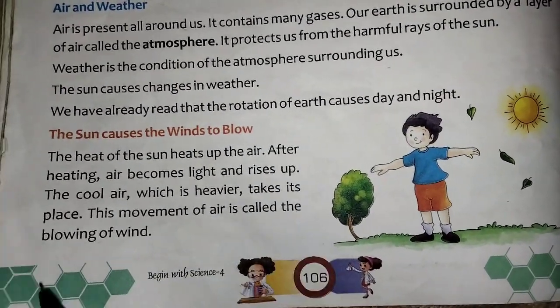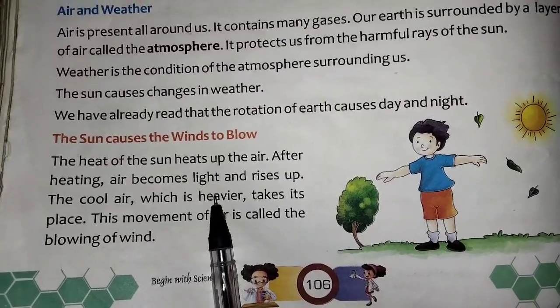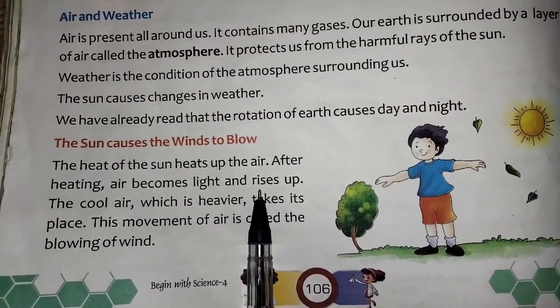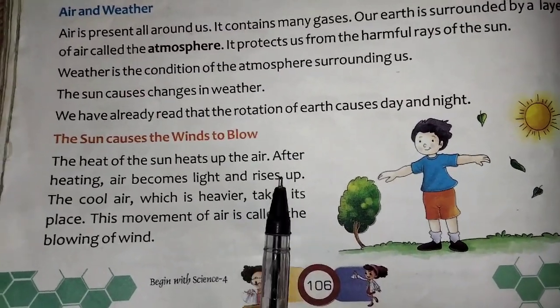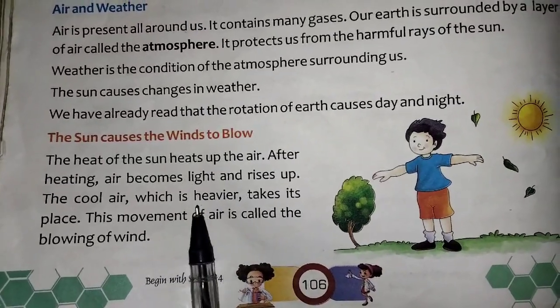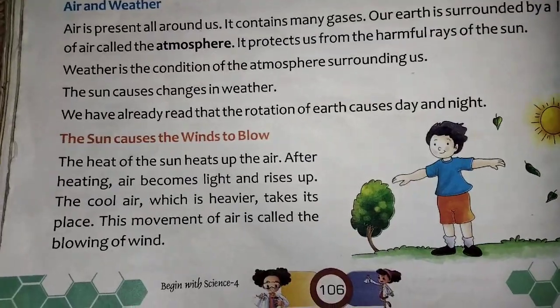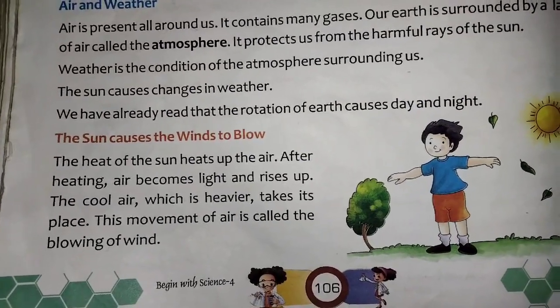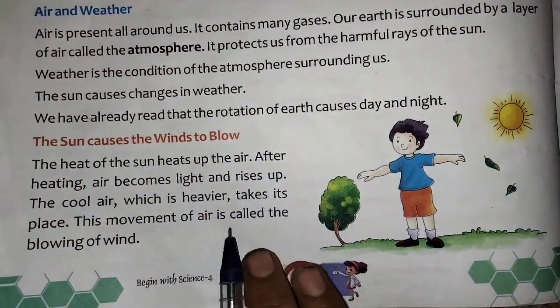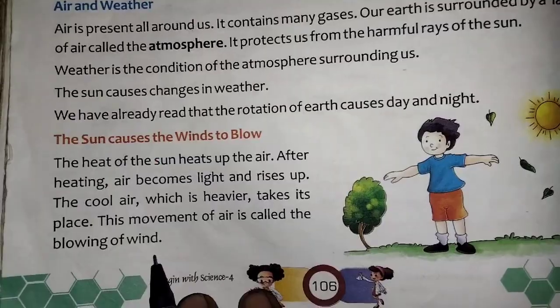The sun causes the wind to blow. The heat of the sun heats up the air. After heating, air becomes light and rises up. The cool air, which is heavier, takes its place. This movement of the air is called the blowing of wind. You can see the blowing of wind.